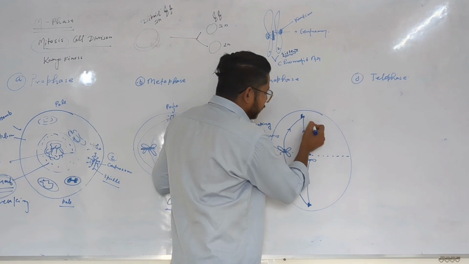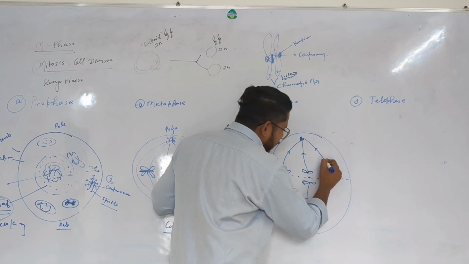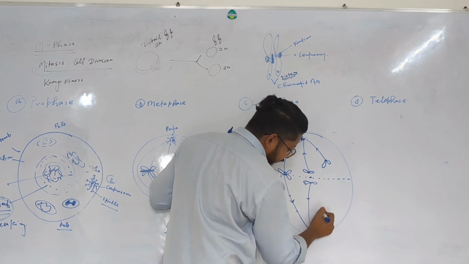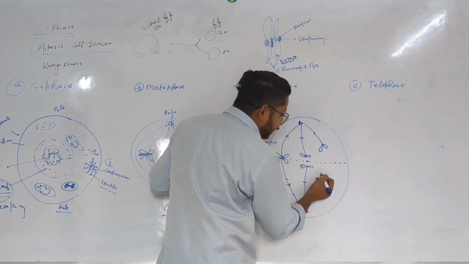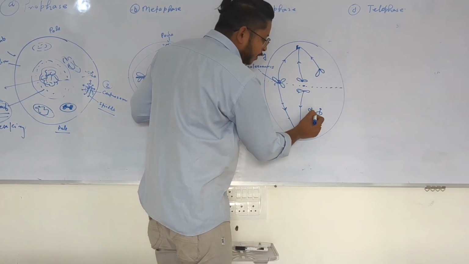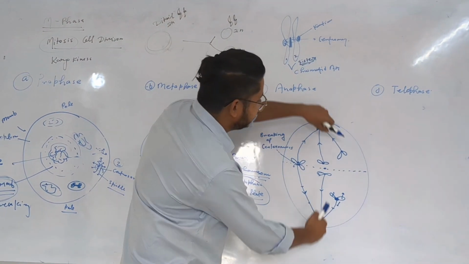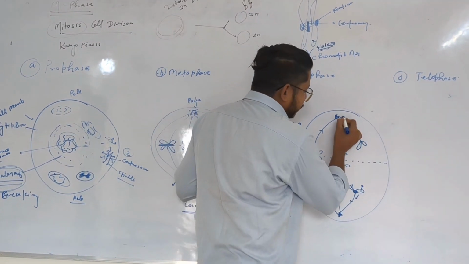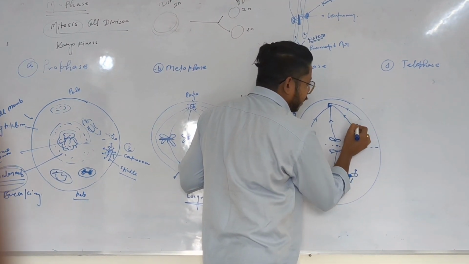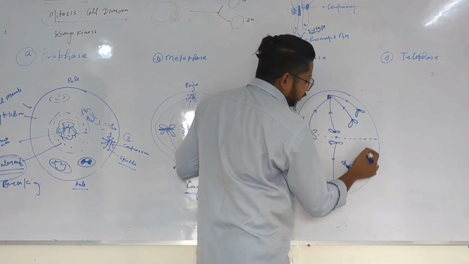pole. In the next phase, the length of the spindle again is going to be short, and because of that, the movement of the chromatid is just going upward. Here, the tail of both the chromatids in this phase always lies toward the equator, and the center portion of the chromatid always lies toward the poles because of the sorting and because of the force generated in such a way. Along with that, this whole structure that I am drawing here is called the spindle fiber, and the length of the spindle fiber is decreasing. Again, the chromosome or chromatid thread is just moving upward.